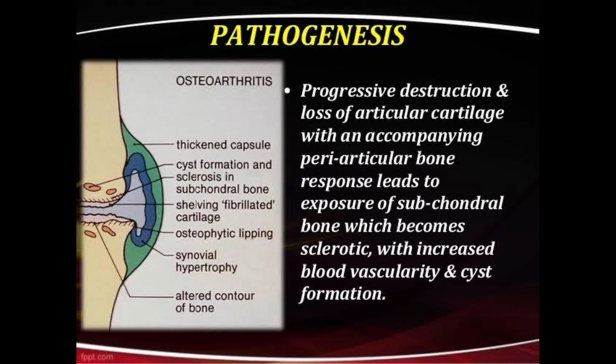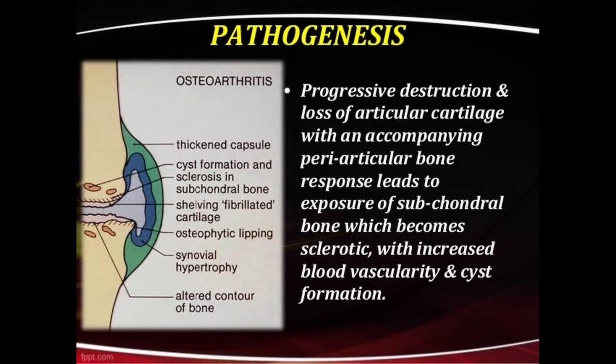Next we discuss the pathogenesis of osteoarthritis. There is progressive destruction and loss of the articular cartilage, with an accompanying periarticular bone response, leading to exposure of the subchondral bone, which becomes sclerotic with increased vascularity and cyst formation.